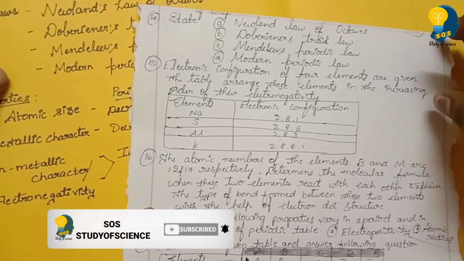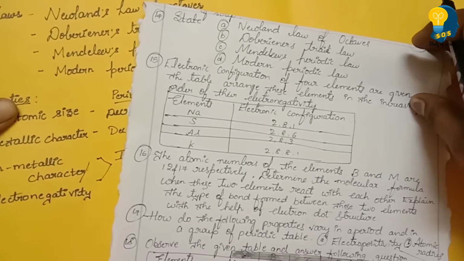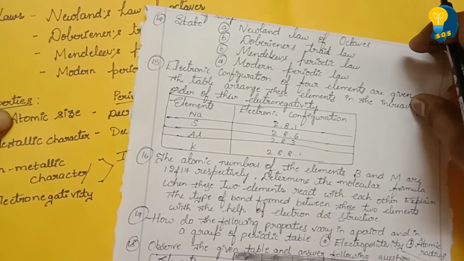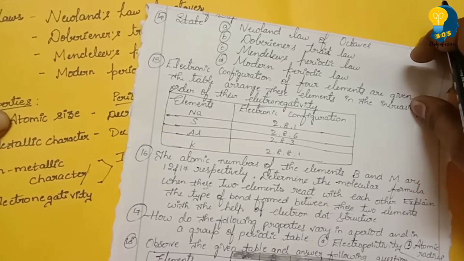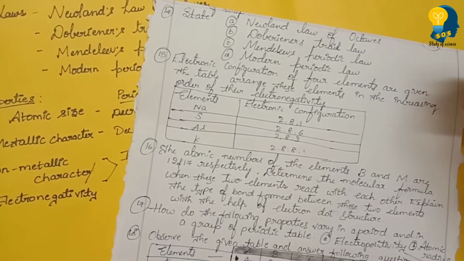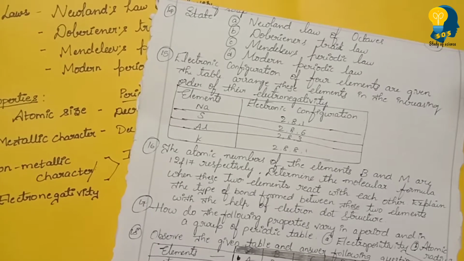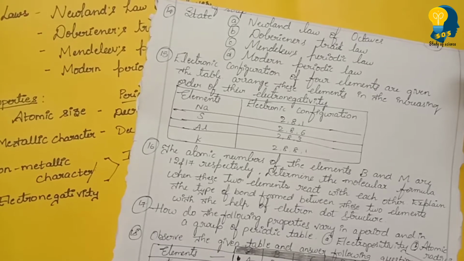So in yesterday's session we discussed the diagrams part. Today I am going to teach you the next concept, that is from chemistry, periodic classification of elements. This lesson is actually very easy. You have to learn only a few concepts from this lesson which are very important. If you focus and learn those points, it is easy to score the marks from this lesson.